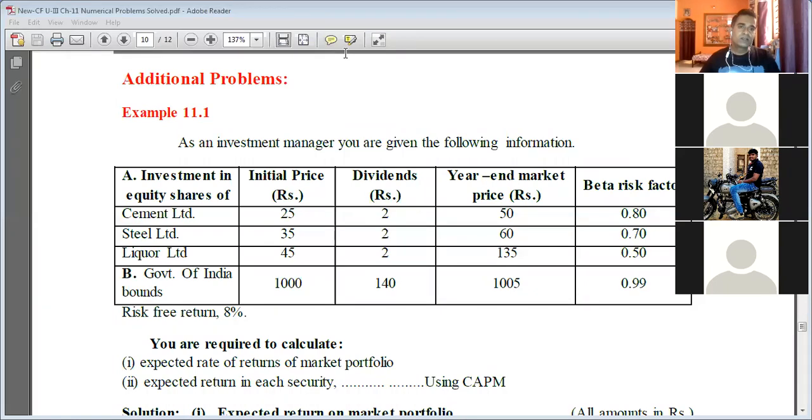See, in the first class itself, I think I shared PowerPoint slides of chapter number 11. All of you, please visit the Google Classroom of Corporate Finance. In a very systematic manner, all the resources of corporate finance are shared, starting from unit 1. The sequence in which I have covered the syllabus, in the same sequence, unit wise and chapter wise, I have shared each data.